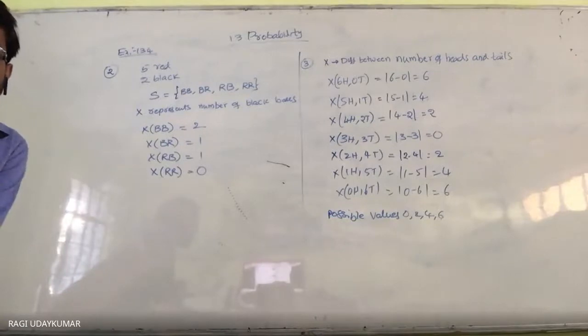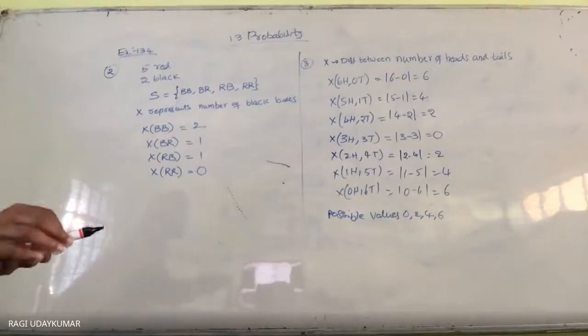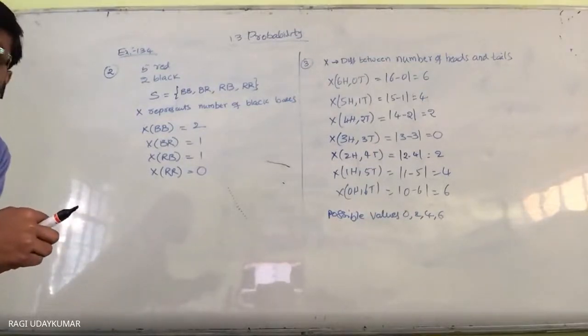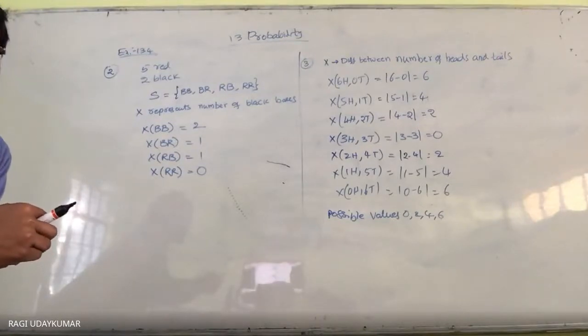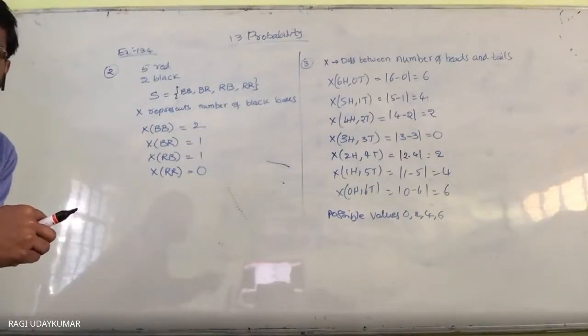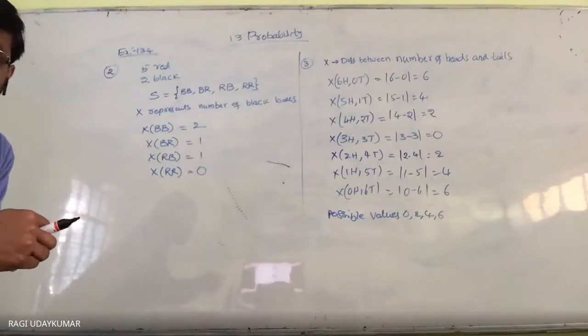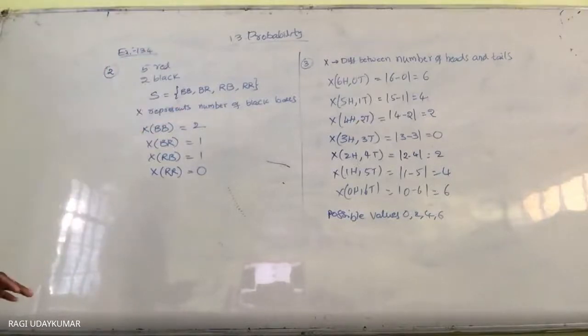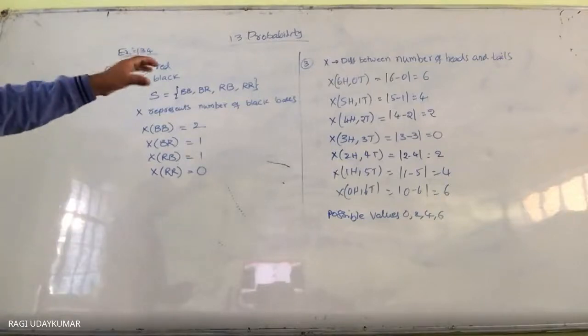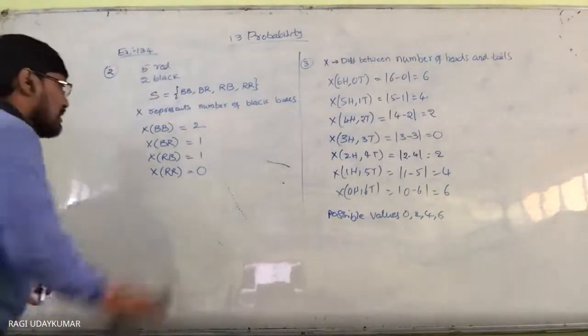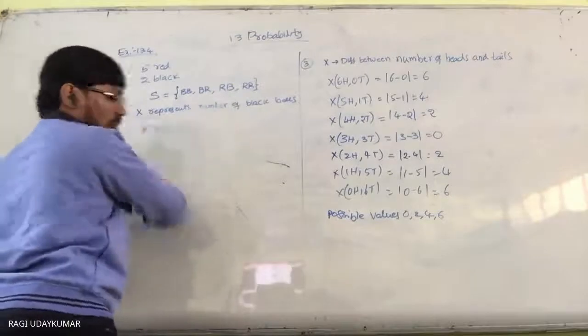And now the question comes to you, finding the probability distribution. Find the probability distribution of number of heads in 2 tosses of a coin; number of tails in simultaneous tosses of 3 coins; number of heads in 4 tosses of a coin. 3 questions are given to you. So every time you need to find the probability distribution. Till now we found only the possible values, and we need to find the probability distribution. Every situation you need to take into consideration, and you need to find their probability.